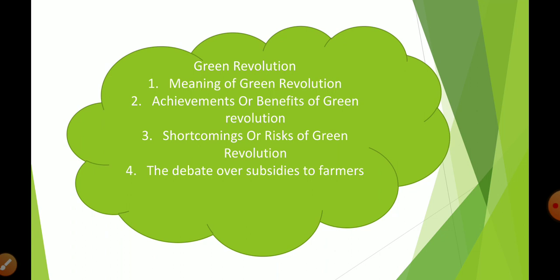For the Zamindari system, the government passed a legislation for removal or abolition of the Zamindari system, which we learned yesterday. Today we are going to talk about what the government did for improvement of production and productivity. For that, the government introduced the green revolution, our modern way of farming.